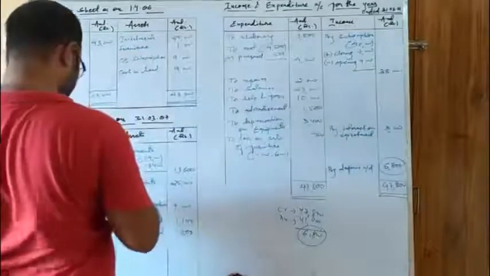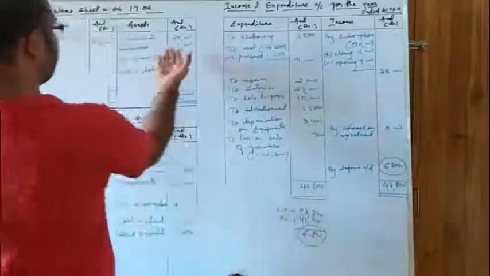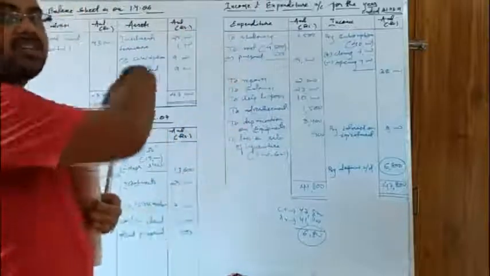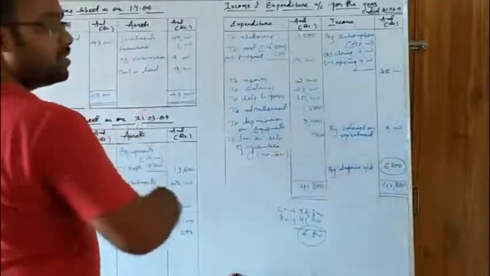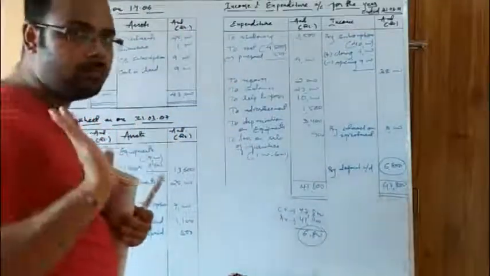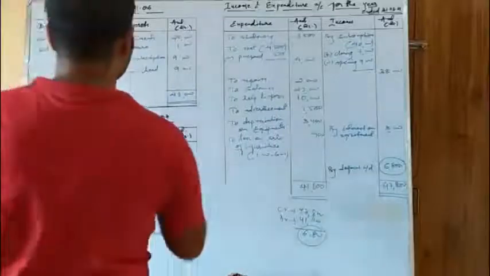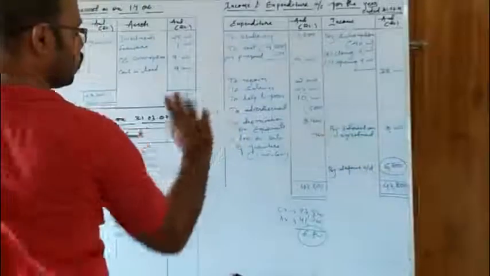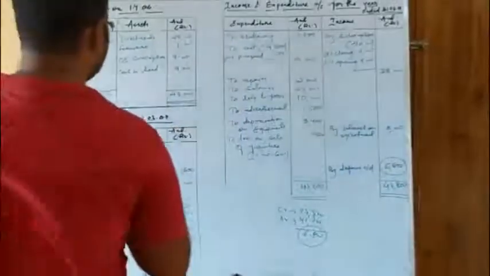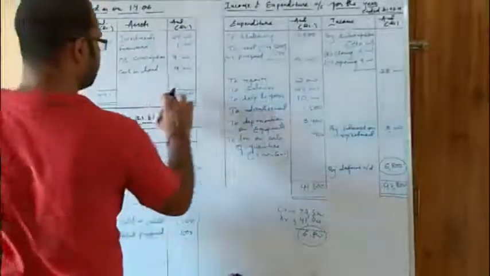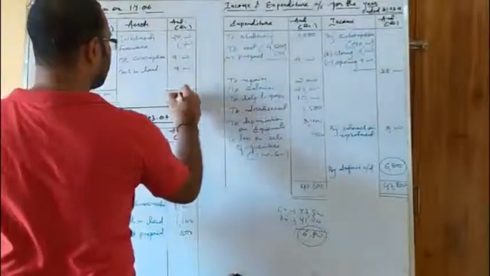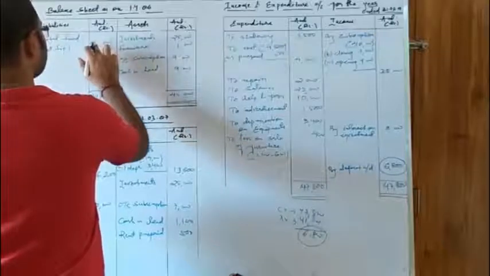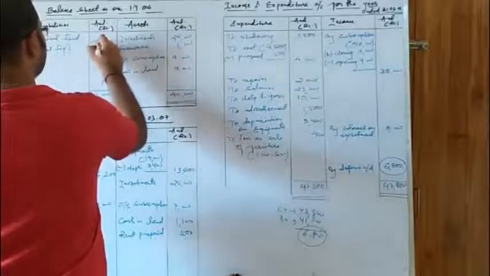As given in the question, the book value of furniture is 1000. I put it over here because if it is sold in this year, it must have existed in the previous year, and the opening balance sheet is nothing but the closing balance sheet of the previous year. But this value of furniture will not come in the closing balance sheet since it is sold. The loss on sale doesn't matter, but the value of capital fund will change. So it will now be 44,000. Okay.